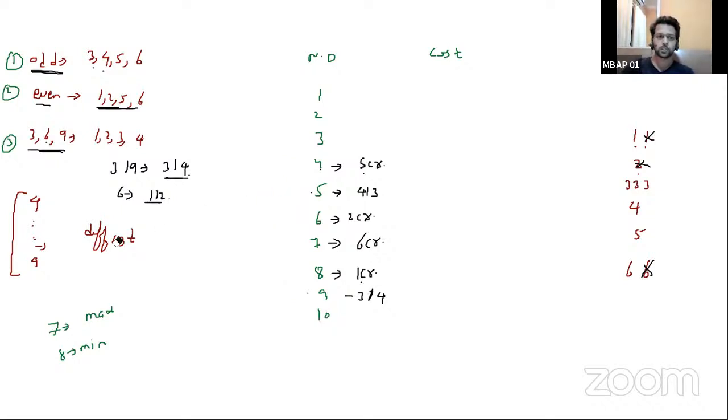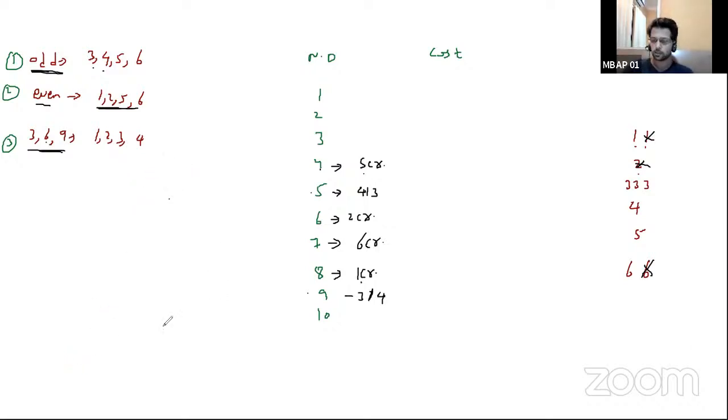Now we'll figure out the other values which we need, right? What are the other values which were left to be filled? First, let's figure out the values which have to be excluded. 5 has gone, 1 3 has gone, 1 4 has gone, right? So how many values are left? In terms of crore value, 1 3 3 6 is left. These are the values of DOMs which are left. And if you ask me which DOM numbers are left, DOM numbers 1, 2, 3 and 10 are left.